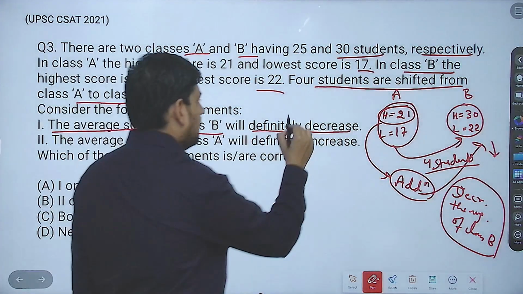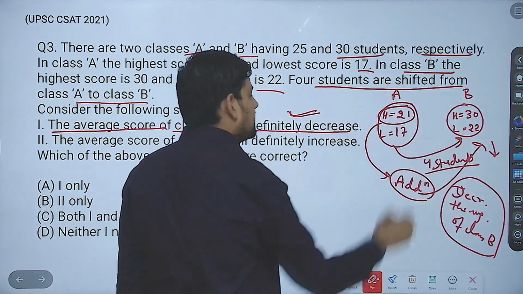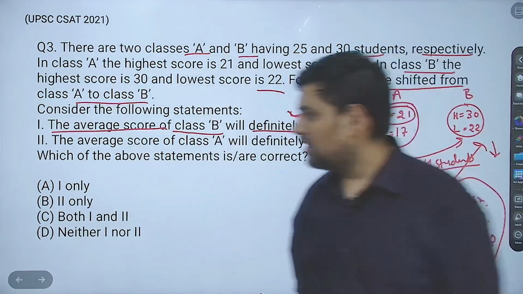Yes. Why? Because even the highest of A is less than the lowest of B. So it will definitely decrease.